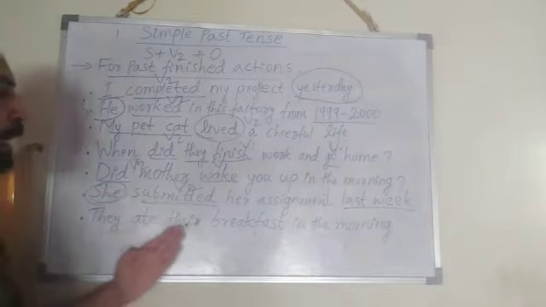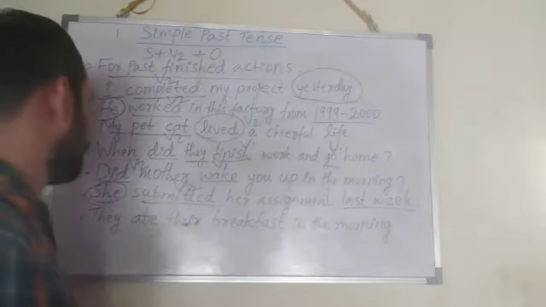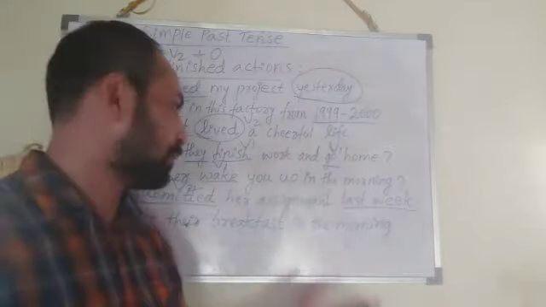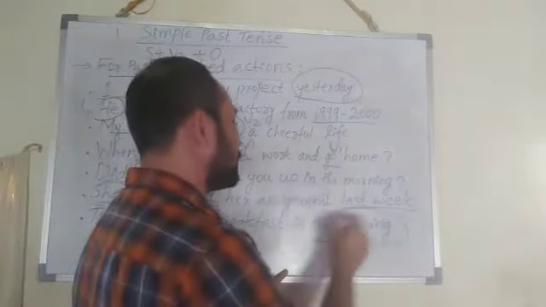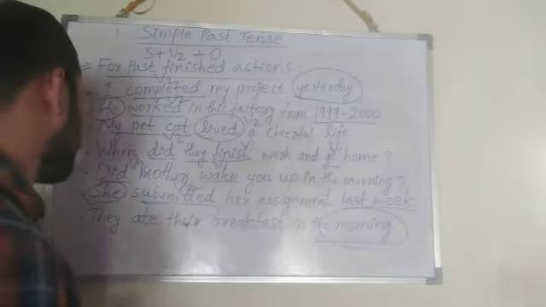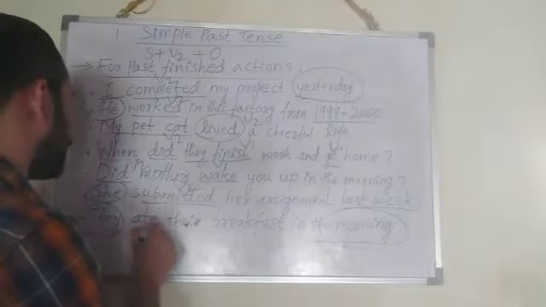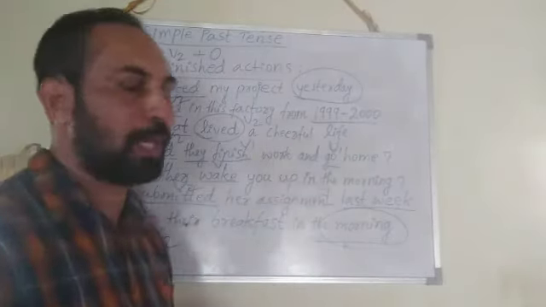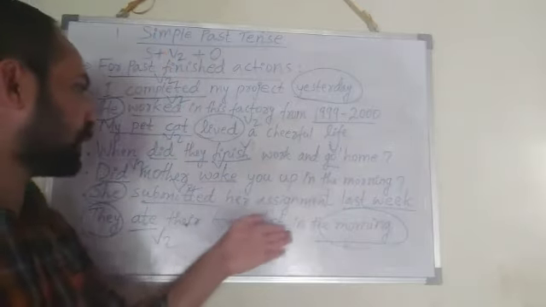They ate their breakfast in the morning. So completed action, that action was completed in the morning. So morning, that is time reference here, that action was completed. They is the subject, ate is the V2 form, breakfast. They ate their breakfast in the morning.